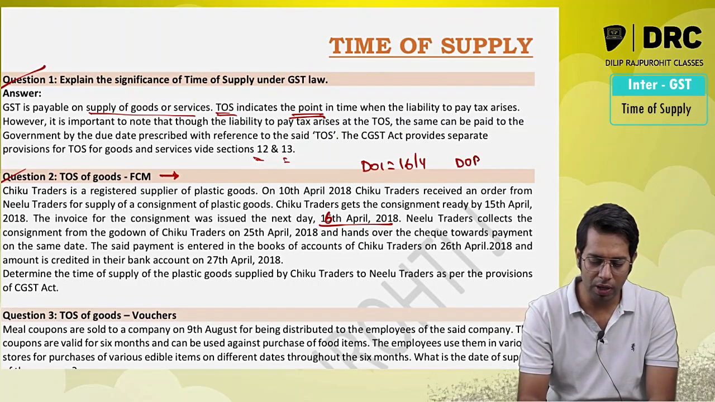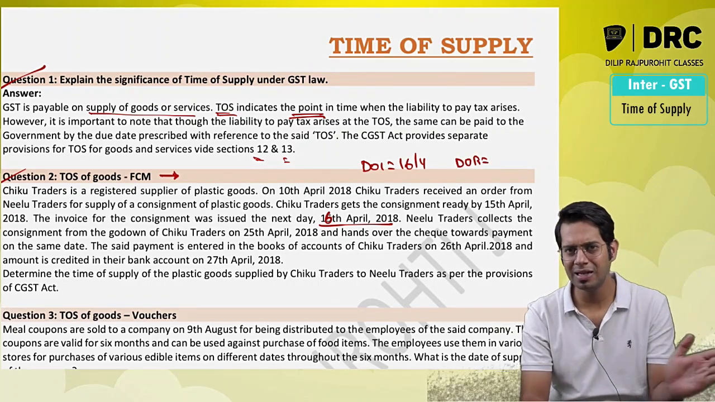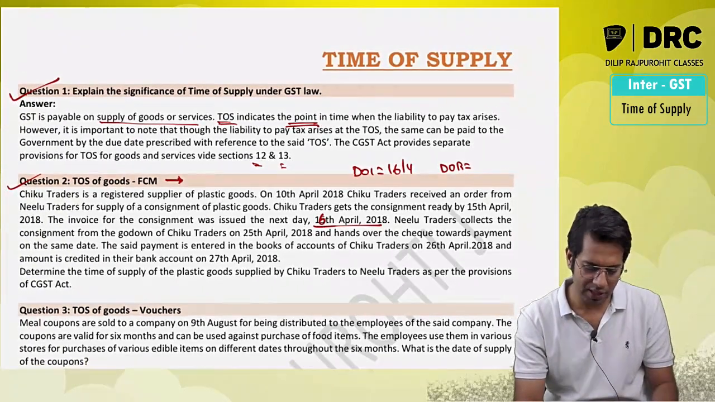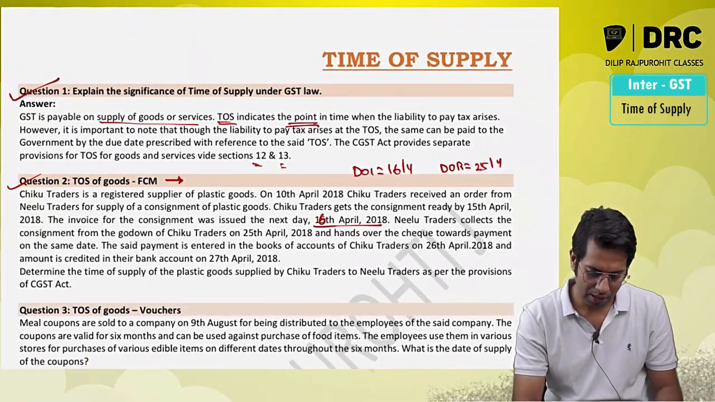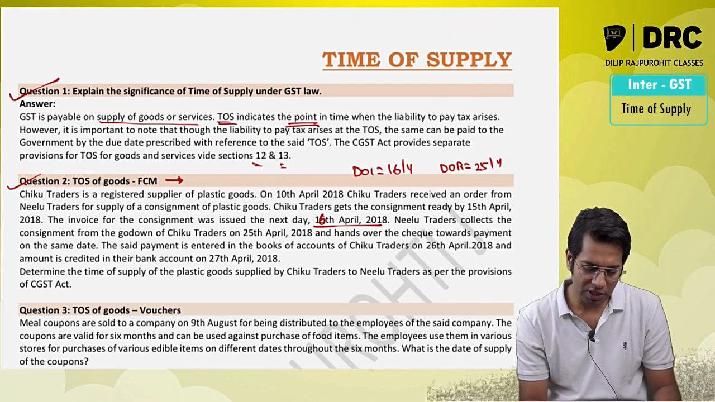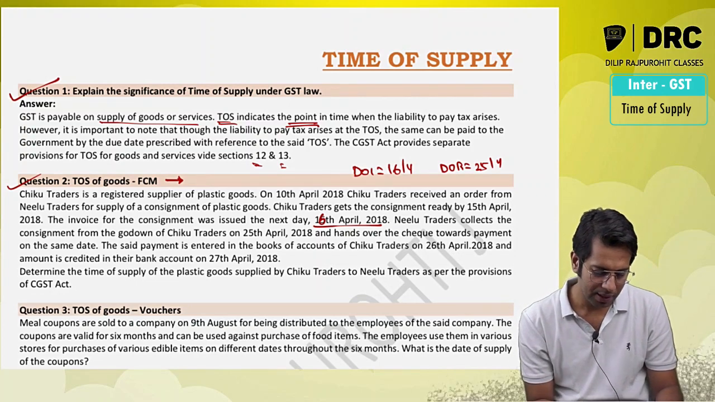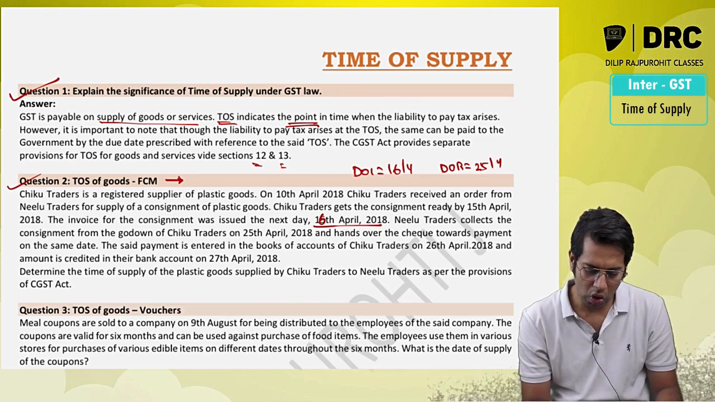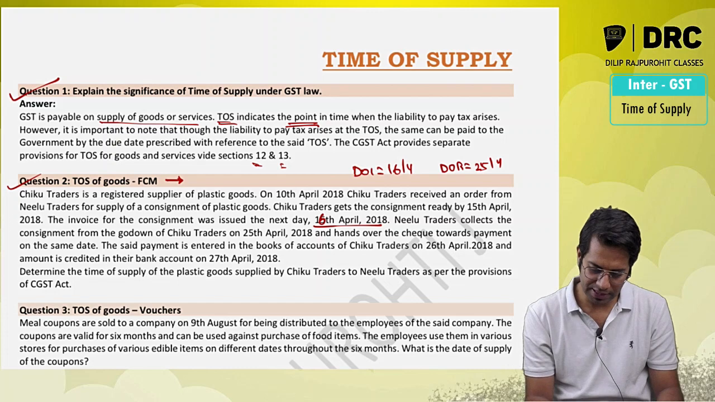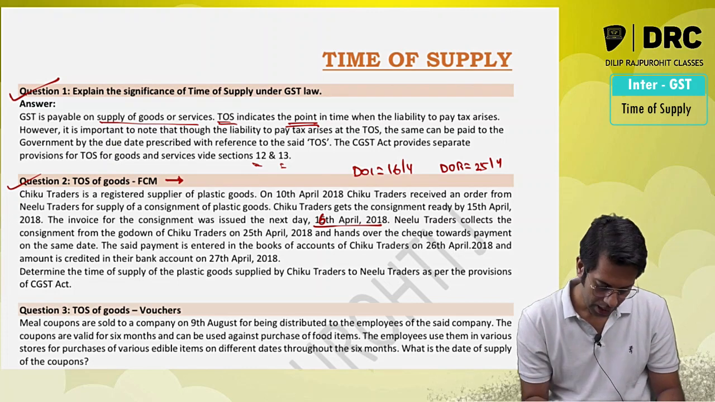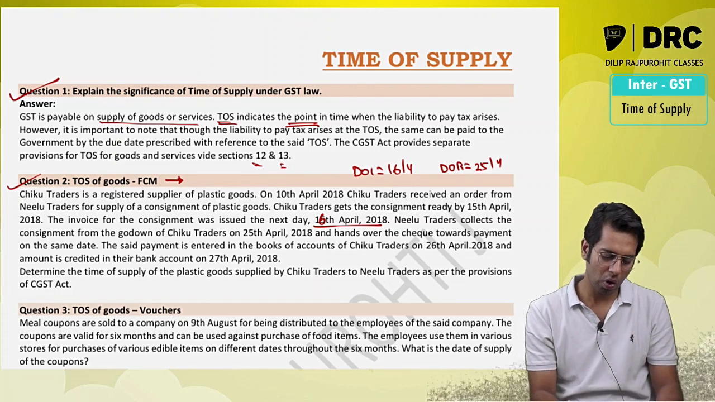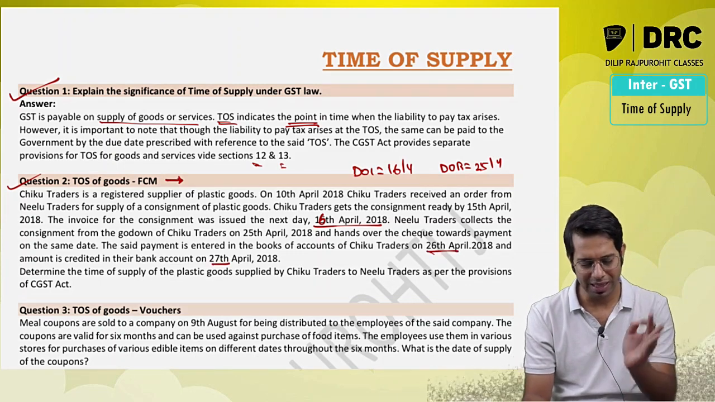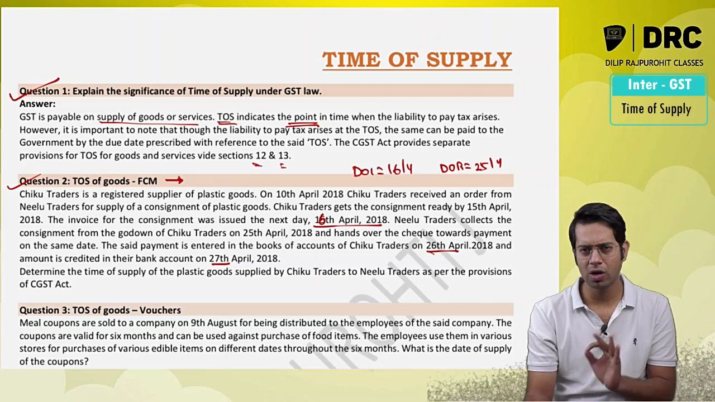So that is the date of removal. He collects the goods, which means on that date the goods have gone out of Chiku Traders. So when did it go out? 25th of April, and he hands over the cheque towards the payment on the same day. The said payment is entered in the books of accounts of Chiku Traders on 26th April, and the amount got credited in the bank account on 27th April. So date of payment is the book entry date or the date on which the amount is credited to the bank account, whichever is earlier.